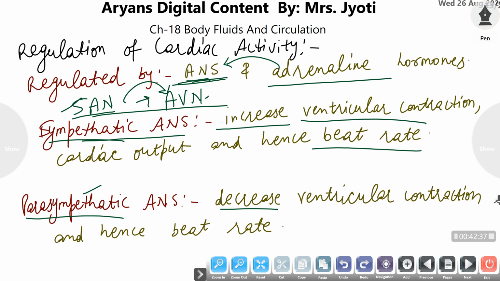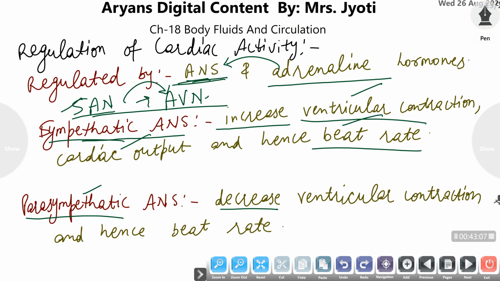It means the signal from the sympathetic nervous system makes rapid ventricular contraction, which results in increased cardiac output and hence ultimately an increased heartbeat rate. It occurs generally in activities when our energy requirement is increased, which may be any exercise, any physical activity, or any feelings of nervousness.